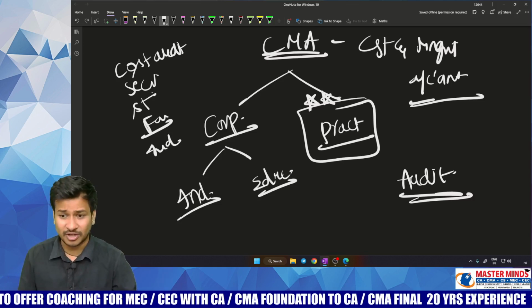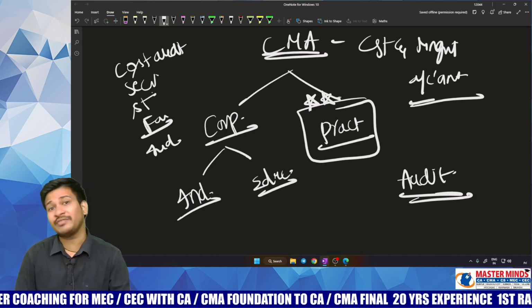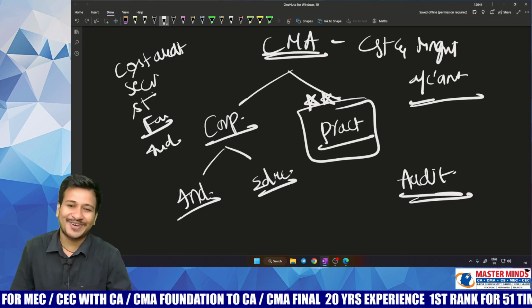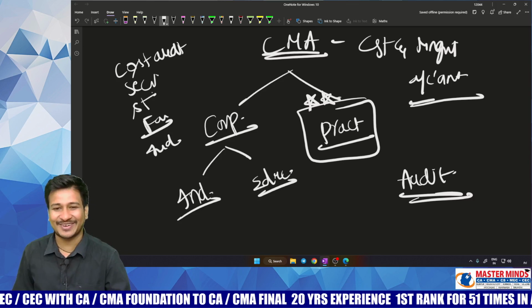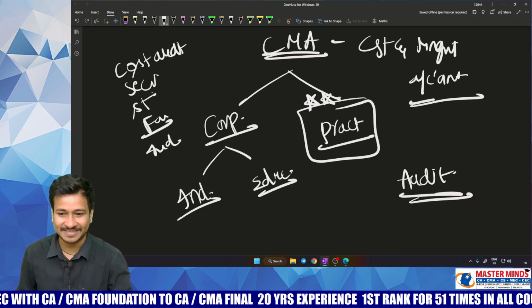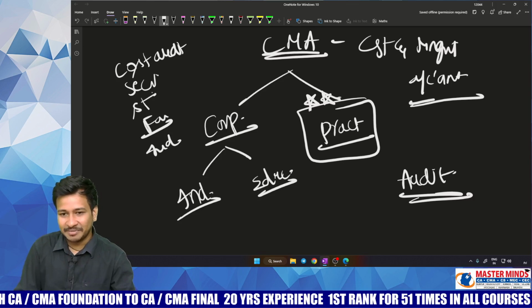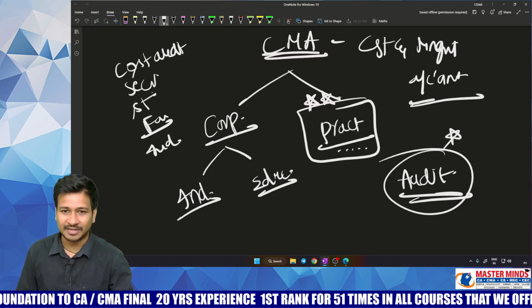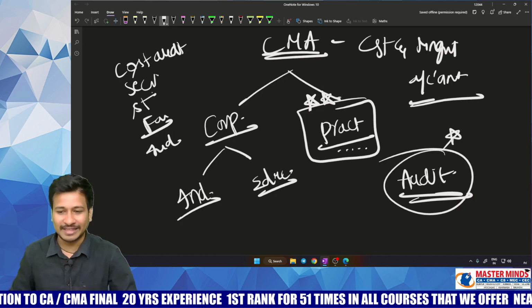Many branches are there. On an average, you have around 100 branches in audit. But of course, we will not concentrate on each and every branch. We will concentrate on our syllabus. So, to become a CMA in practice, you should have very good knowledge of audit, and you should update yourselves all the time.